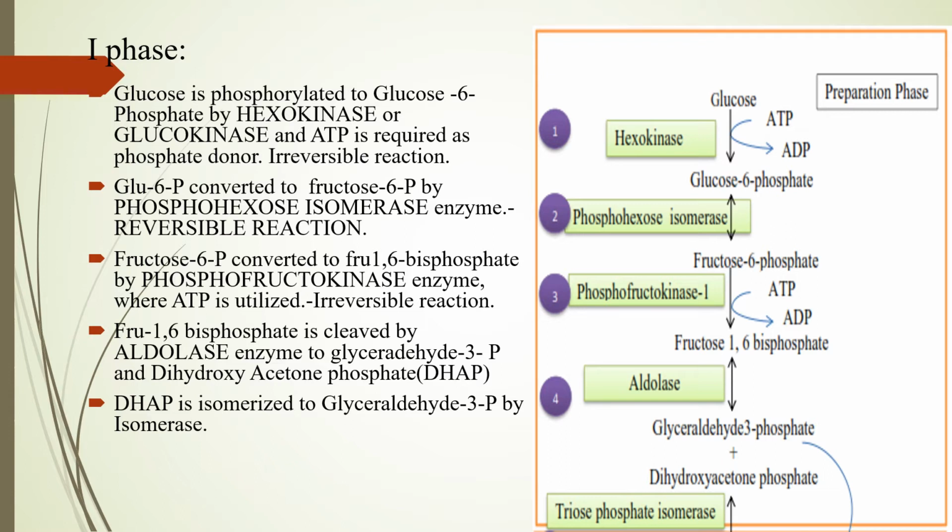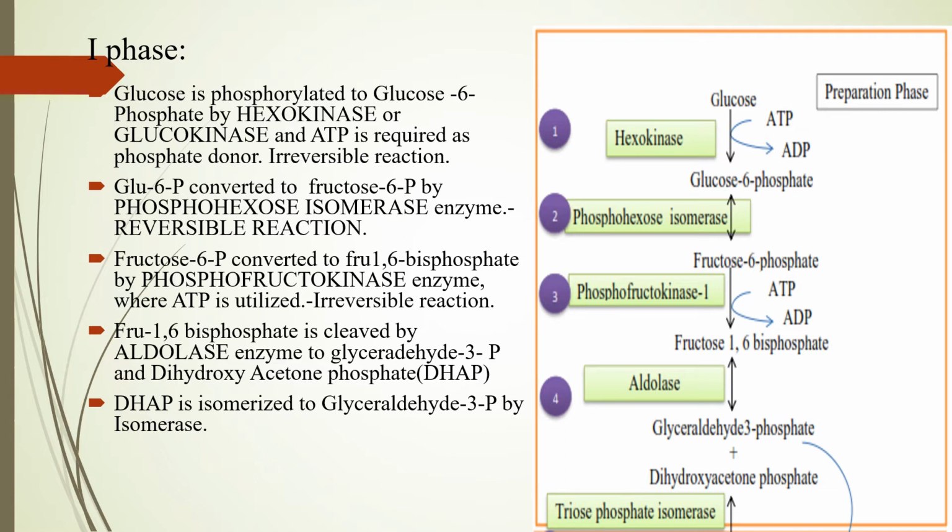From glucose 6-phosphate, fructose 6-phosphate is formed with the help of the isomerase enzyme. Isomerization is taking place, and this is a reversible reaction. The third step here is that fructose 6-phosphate, formed from glucose 6-phosphate, will get converted to fructose 1,6-bisphosphate using the phosphofructokinase 1 enzyme and utilizing ATP.